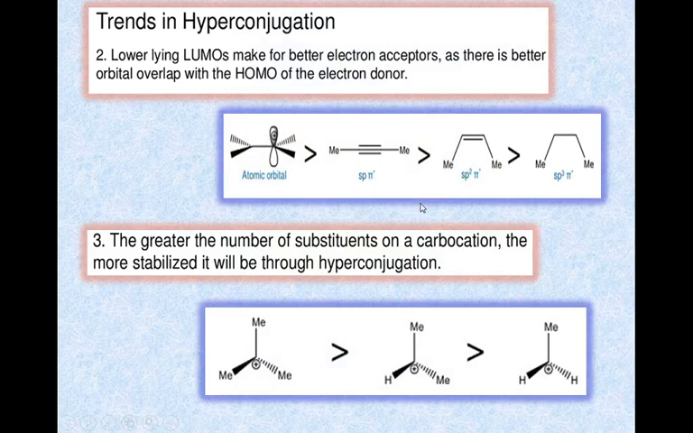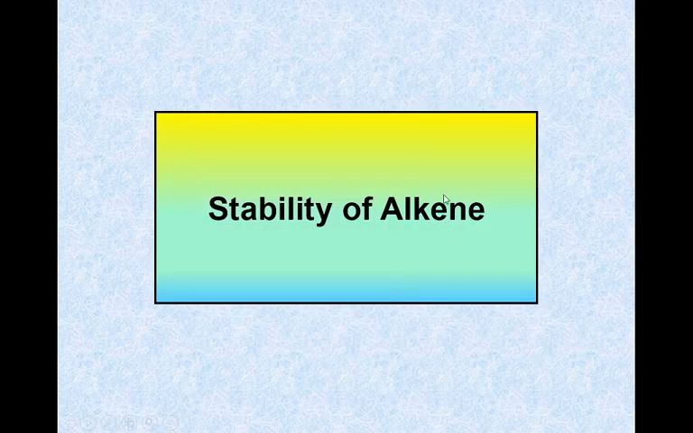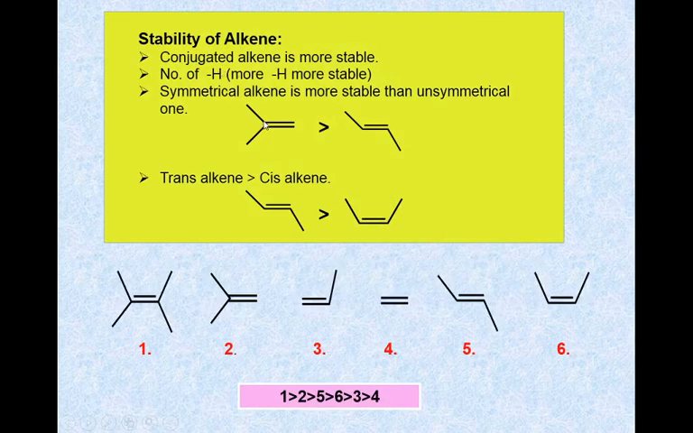This is all about hyperconjugation. The next thing is the stability of alkenes. The stability of an alkene depends on the alpha hydrogens. Here the conjugated alkenes are more stable. First, conjugated alkenes are more stable, then comes the number of alpha hydrogens: the more the hydrogens, the more stable. And symmetrical alkenes are more stable than unsymmetrical ones. Here this is the symmetrical alkene, therefore it is more stable than this one.